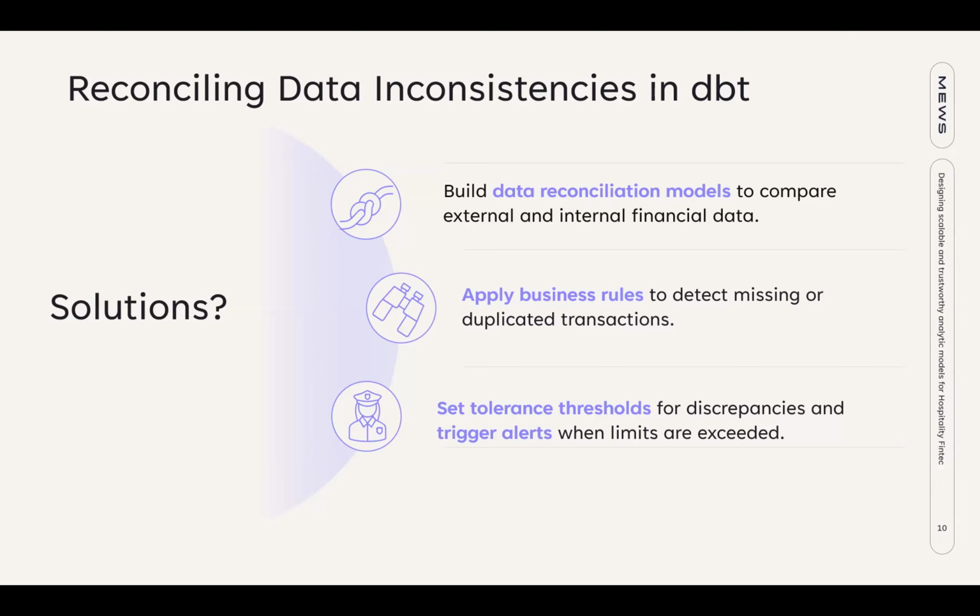The other one would be applying business rules to detect this missing information or duplicated data. And the third one would be setting some tolerance thresholds so that we could create some alerts that would trigger in case these thresholds were exceeded.